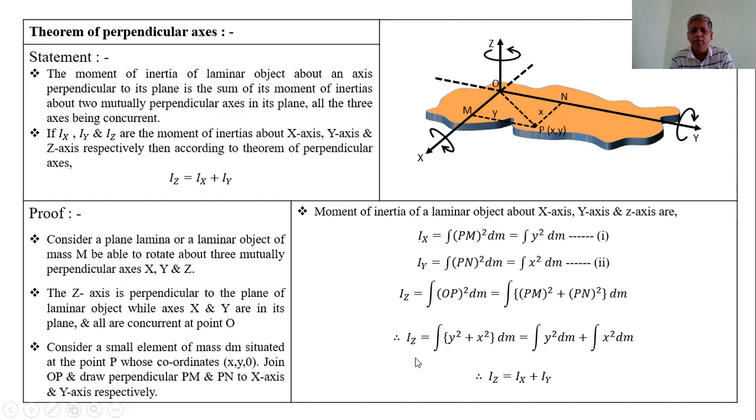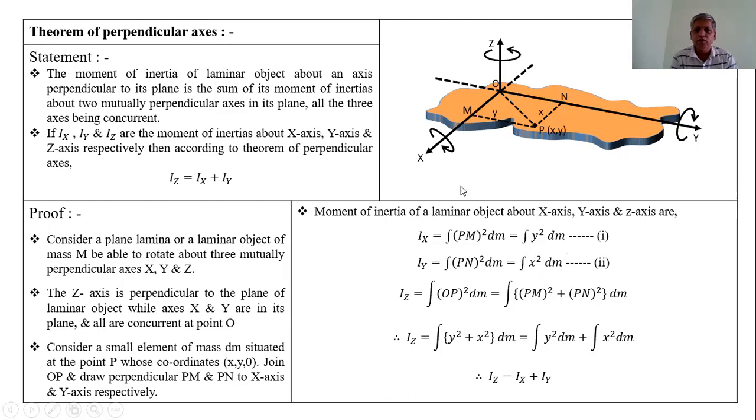Therefore, Iz is equal to integration of y square plus x square times dm, and multiplying dm to both terms and separating the integrations, that is integration of y square dm plus integration of x square dm. But from the equations, integration of y square dm is Ix and integration of x square dm is Iy. Therefore, Iz is equal to Ix plus Iy. This is the theorem of perpendicular axis, hence it is proved.